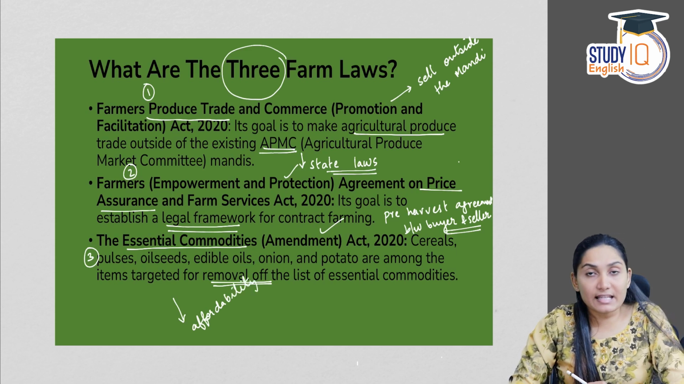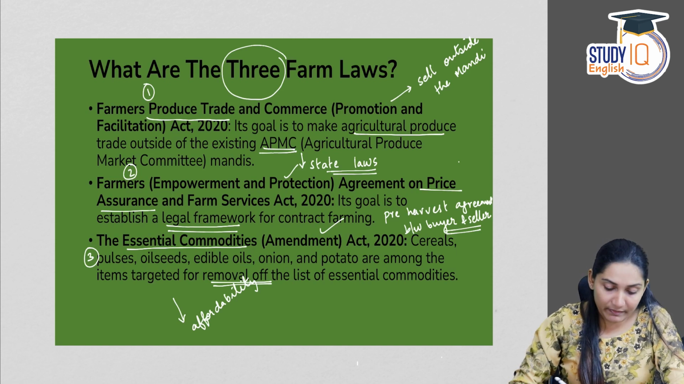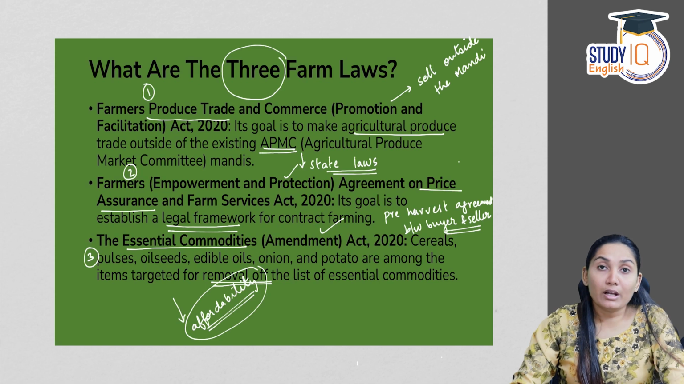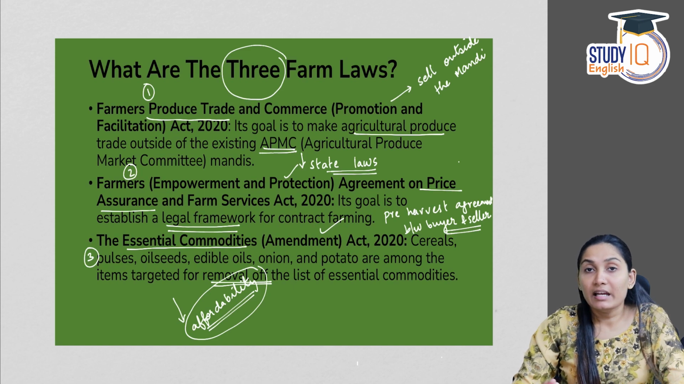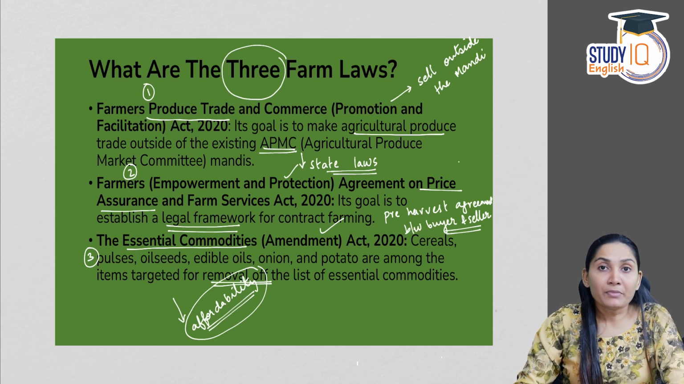In the third legislation, the Essential Commodities Amendment Act of 2020, certain horticultural items or agricultural commodities were proposed to be taken off the Essential Commodities Act so that there is enormous supply of these commodities and the prices of these commodities do not go beyond a certain threshold. This is to make sure that it is affordable.